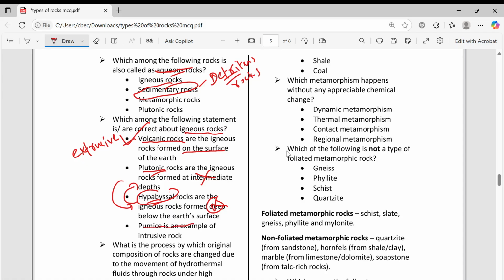And pumice is an example of intrusive rock. Wrong. Pumice is an example of extrusive rock.